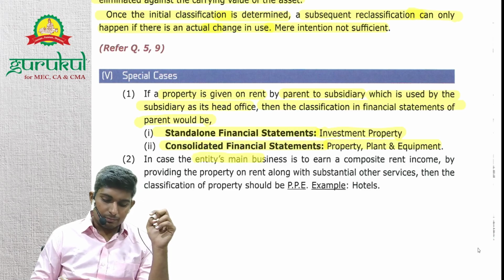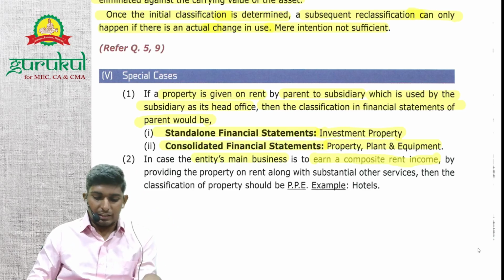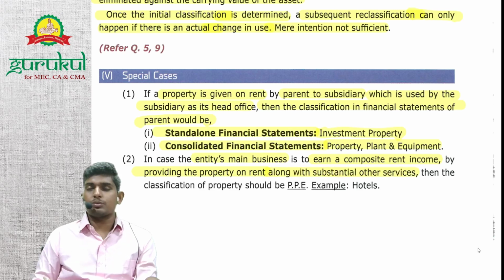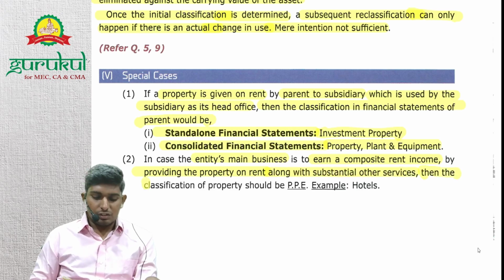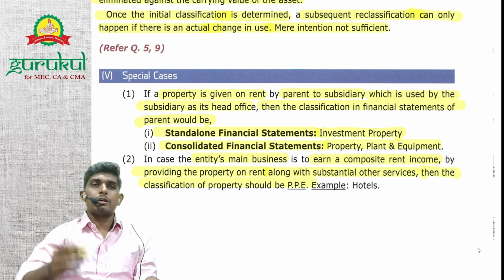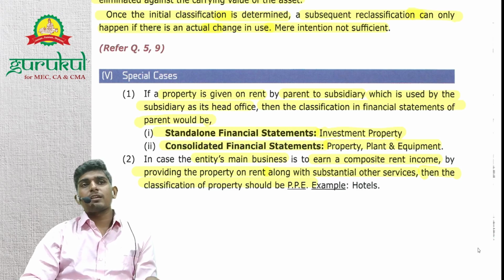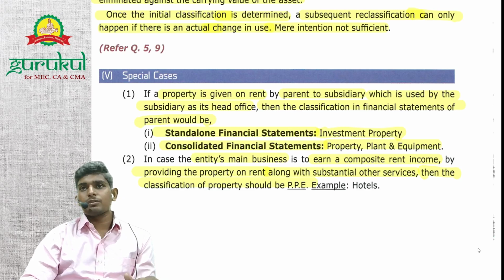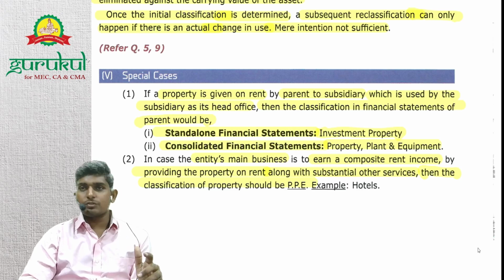In case the entity's main business is to earn a composite rent income by providing the property on rent along with substantial other services, then the classification of property should be PP. So what they're saying basically, now in a hotel, do you just get a room? You get many additional services like breakfast service, food service, spa service, many different services you get in a hotel.